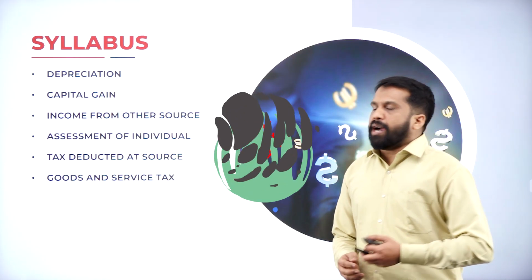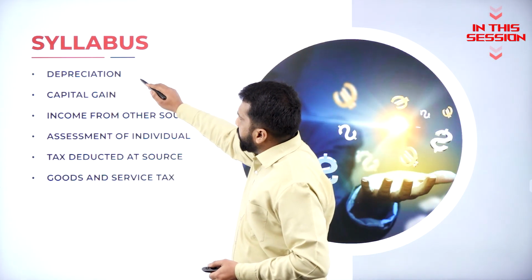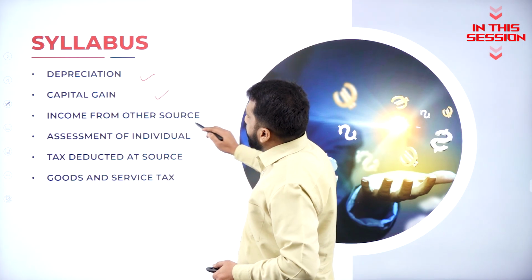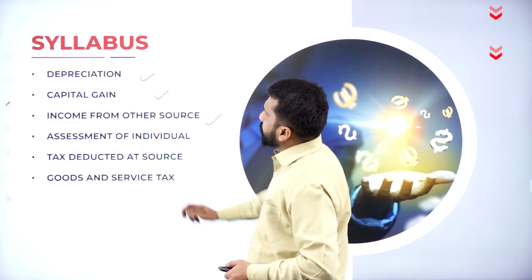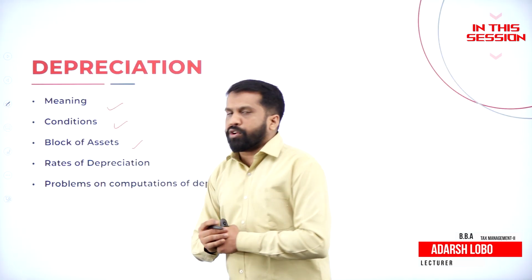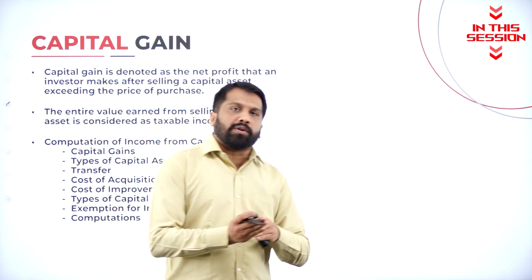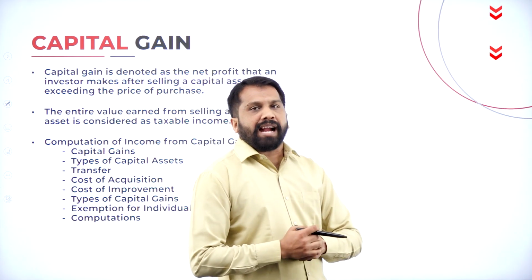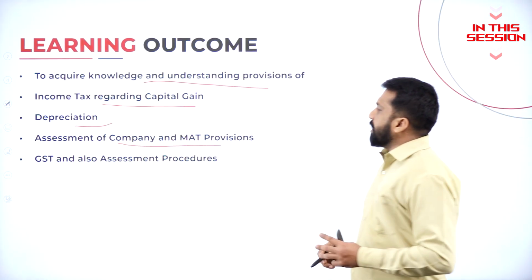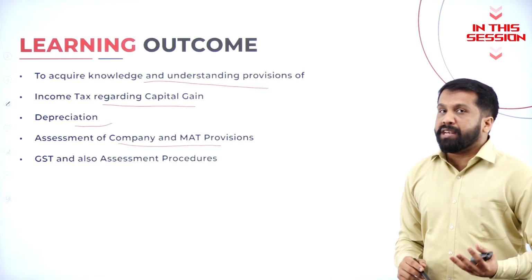Under syllabus, you have topics called depreciation, capital gain, income from other source, block of asset. What do you mean by block of asset? Capital gain, you know that it is one more head of your income tax. Assessment of company as well as MAT. What is a MAT? Minimum alternative tax.